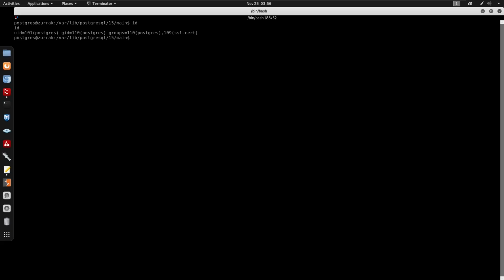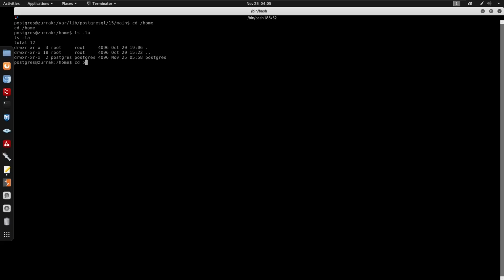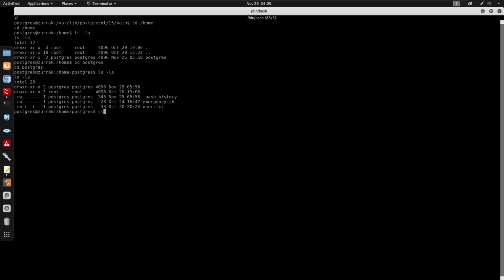We do ID, now under Postgres. So my VM did crash, but finally we're back under Postgres again. I had to restart my machine, but now we are under this directory. I'm going to start by doing some manual enumeration under /home. We did have the user for Postgres.